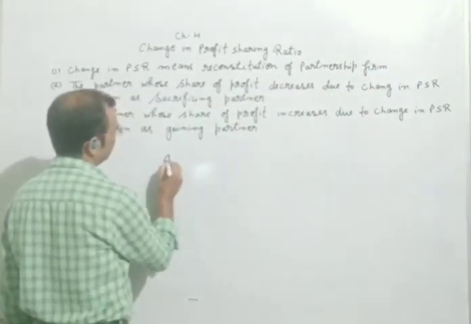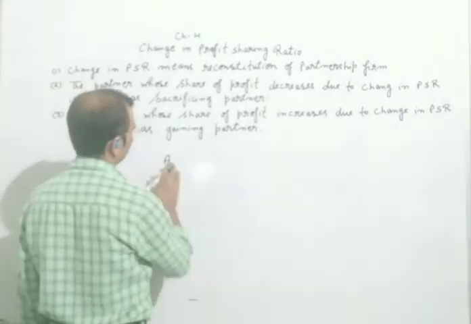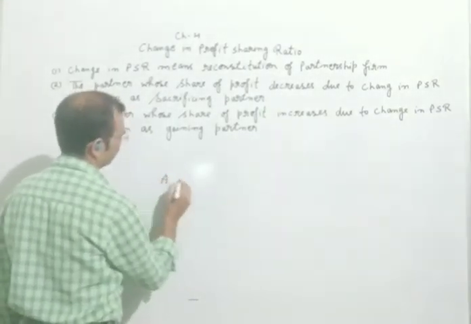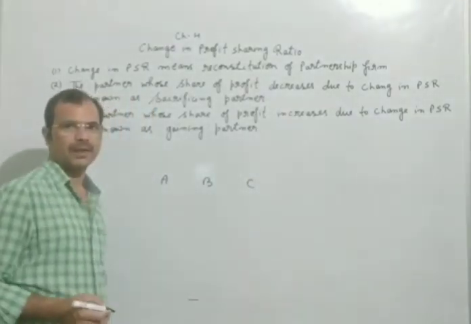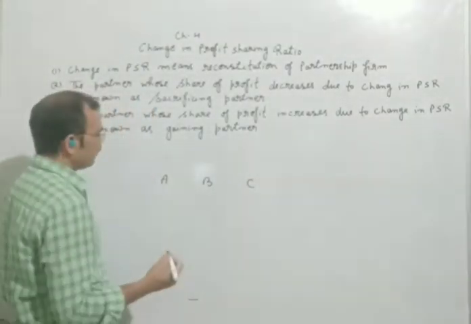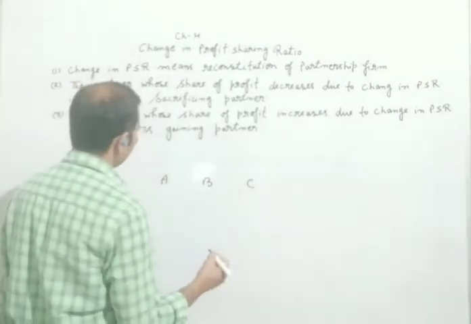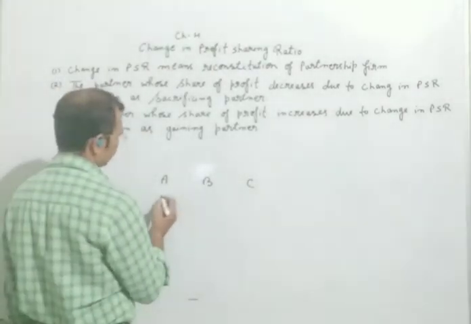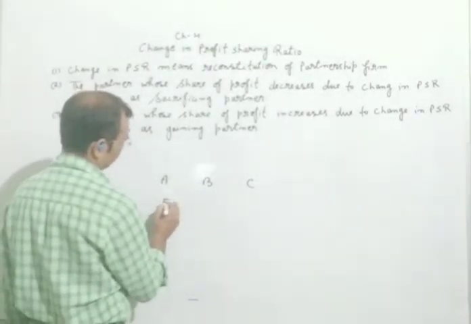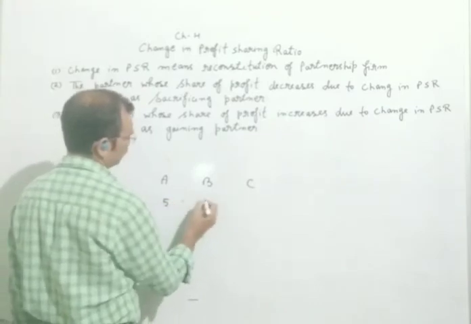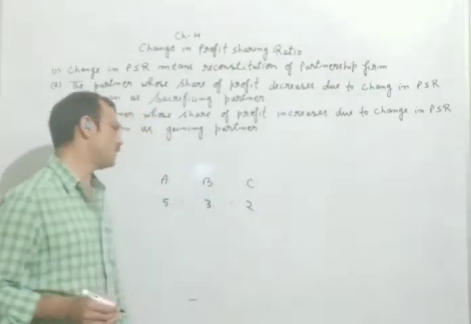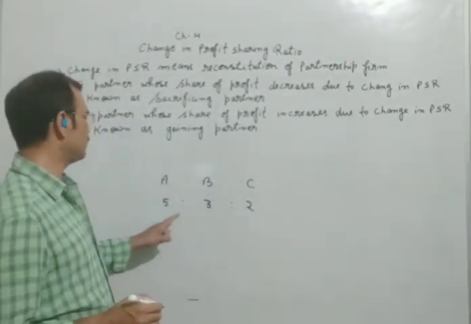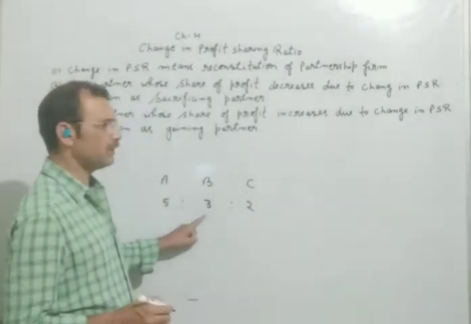Suppose there are three partners, A, B and C, and they were dividing their profit and loss in the ratio 5:3:2.